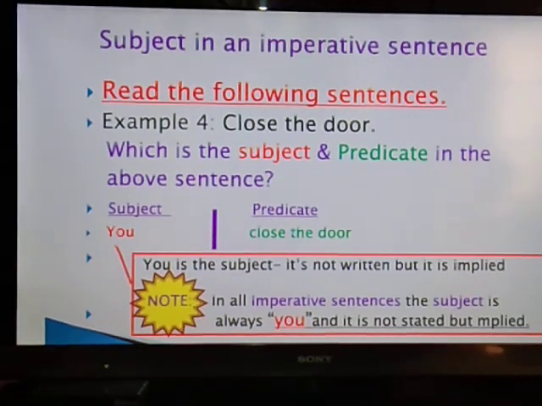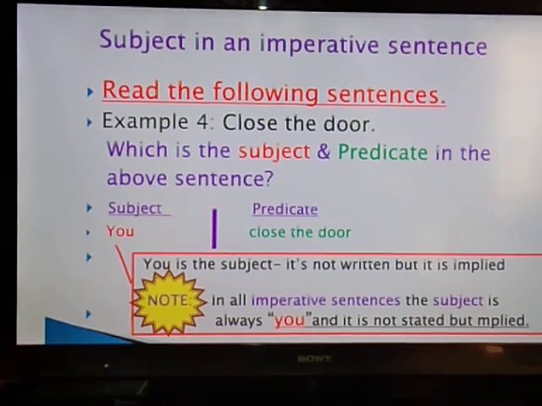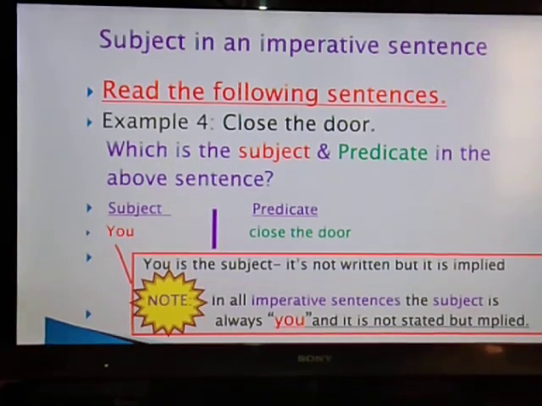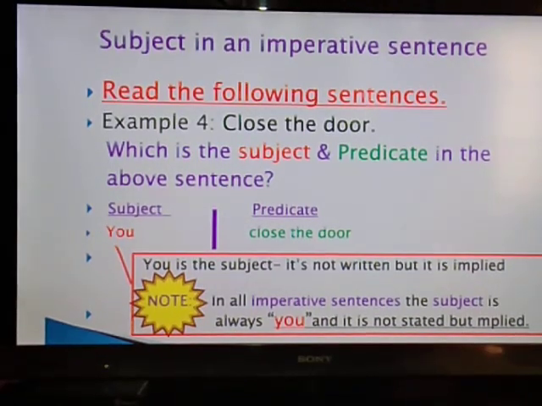Like close the door, as I have already told you, "you" is the subject, which is not written but implied. You have to take it for granted that "you" is the subject there. In all imperative sentences the subject is always "you", and it is not stated but implied.